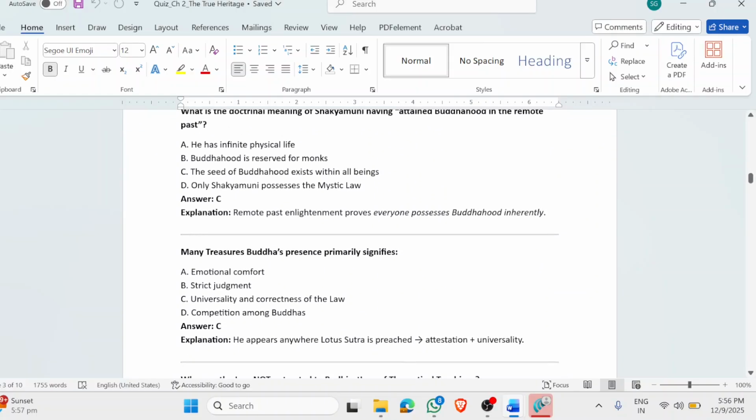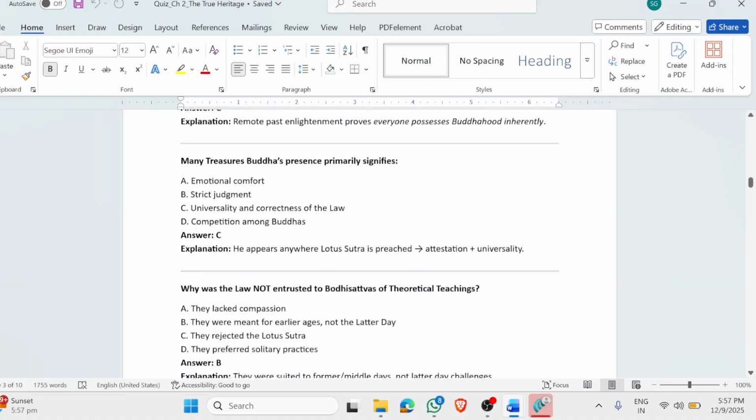Now, Many Treasures Buddha's presence primarily signifies the universality and correctness of the law. It is said that whenever the Lotus Sutra is preached, at whatever time, wherever, Many Treasures Buddha will come from Nirvana and sit beside the person who is preaching the Lotus Sutra. He will not say anything, because his presence in itself means that whatever is being preached at that point of time is none other than the Lotus Sutra, and it is universally applicable and correct. So that is the function of Many Treasures Buddha.